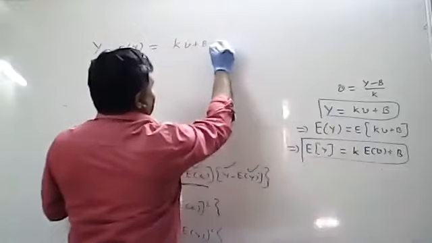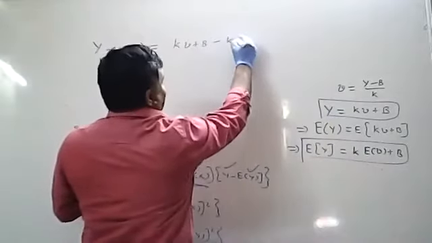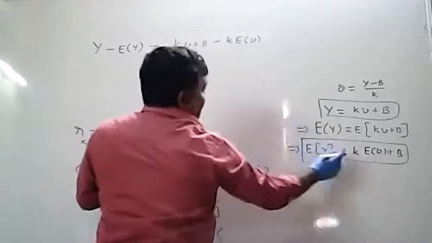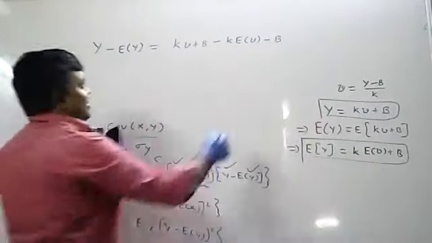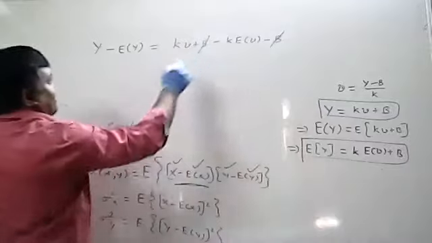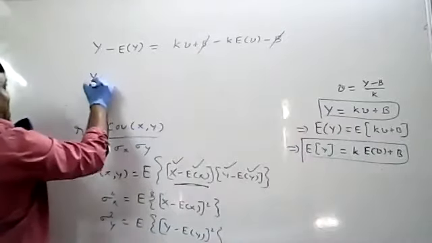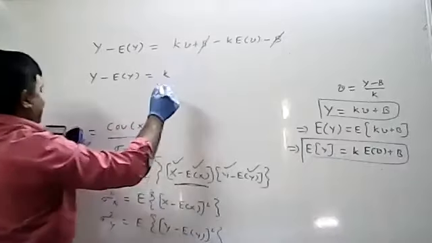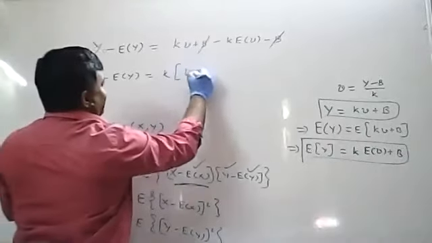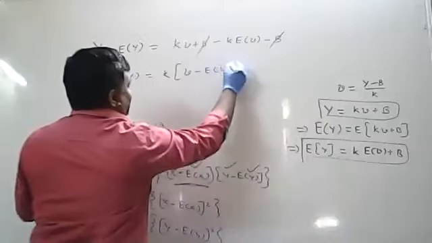So minus into plus is minus k into expectation of b, minus into plus is minus b. B gets cancelled. K is common. So y minus expectation of y equal to k into b minus expectation of b.